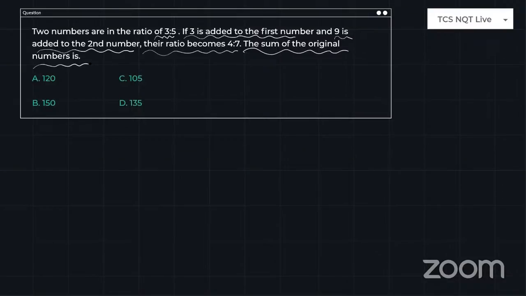I would like to see the chat, what's going on. Yes, guys, please let me know. They are giving moderate to difficult level questions, but we can do the problems in a smart way and we can conclude the problem in just a few seconds. Am I right or not? Based on these approaches.